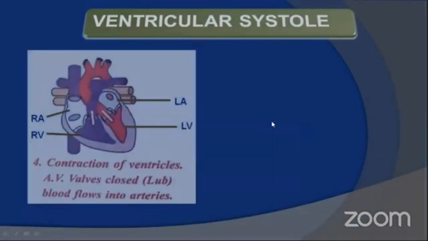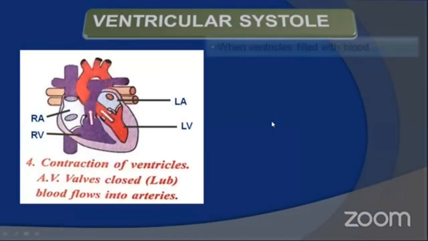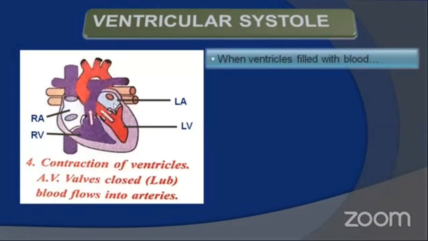The second stage of the cardiac cycle is ventricular systole. What is ventricular systole? In simple terms, it is nothing but contraction of the ventricles. When the left ventricle has received oxygenated blood from the left atrium and the right ventricle has received blood from the right atrium, the two ventricles are filled with blood.